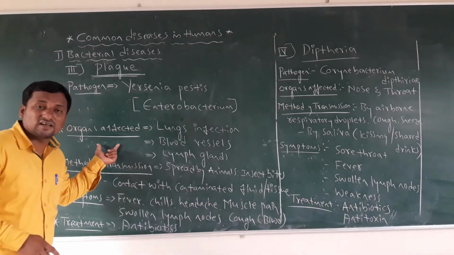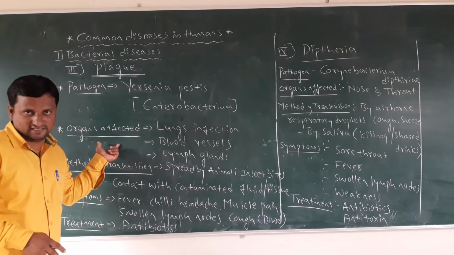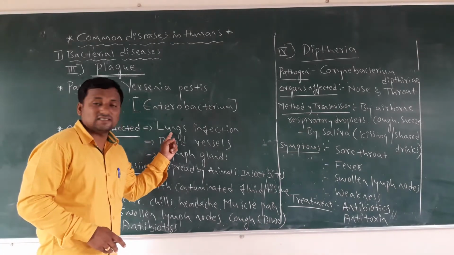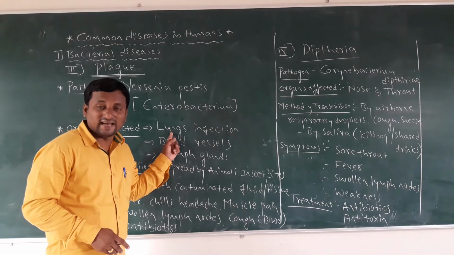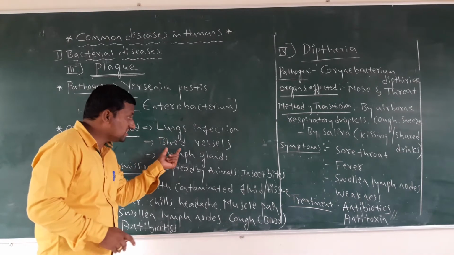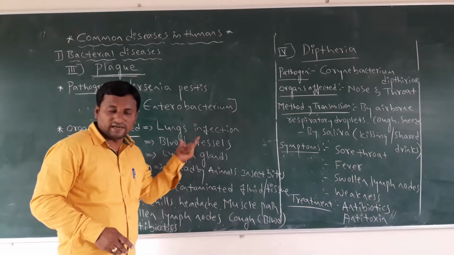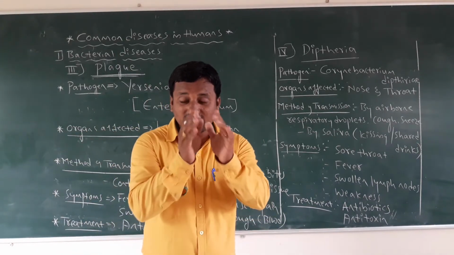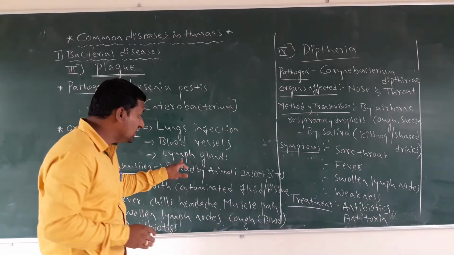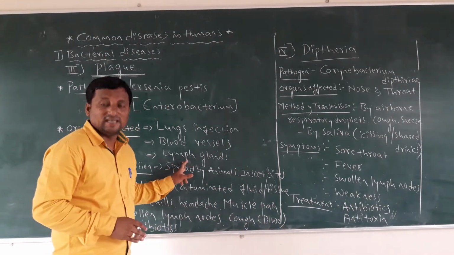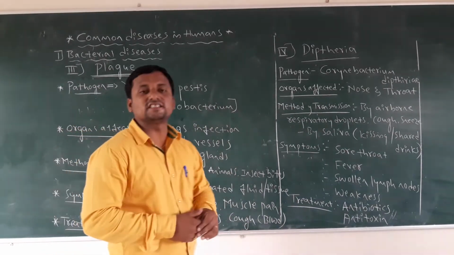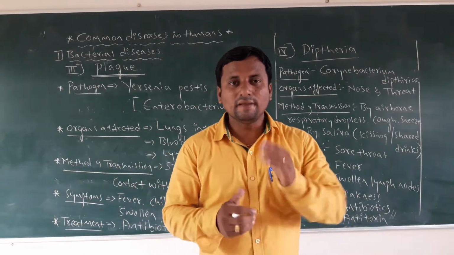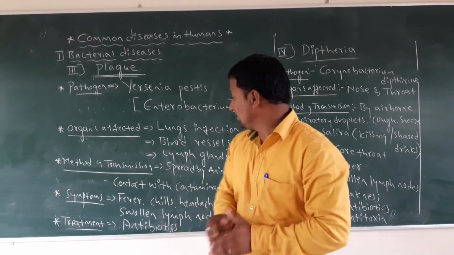Then which organs does it affect? First, the lungs are infected. Next, the blood vessels, that is, arteries and veins, become affected. And next, the lymph glands. The lymphatic system is the immunity system, and it has lymph glands.